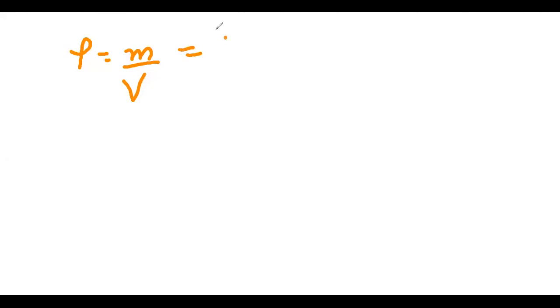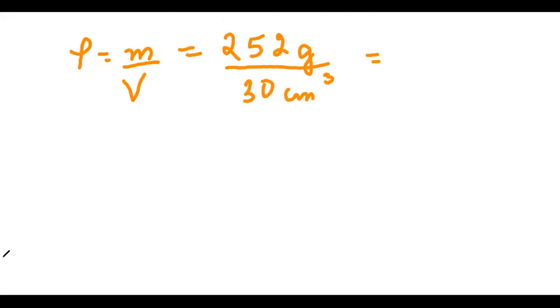Let us write 252 gram divided by 30 centimeter cube. So if you do it, your answer will come 8.4 gram per centimeter cube. This was our first part.